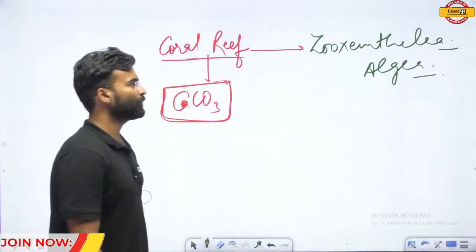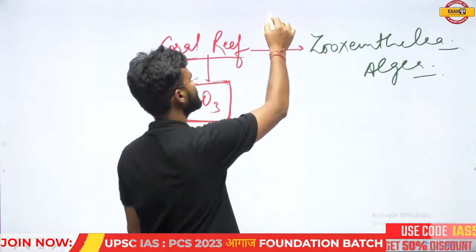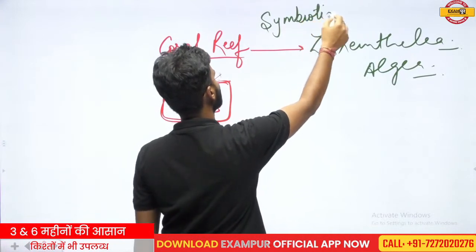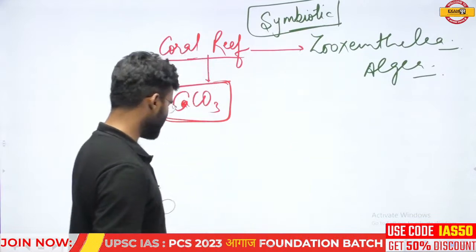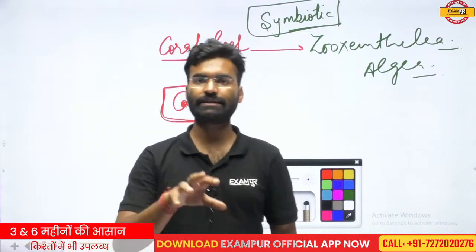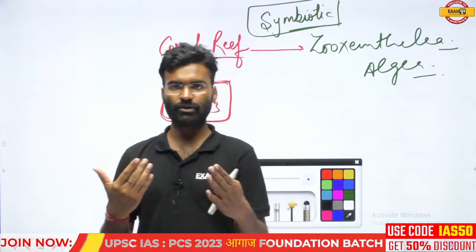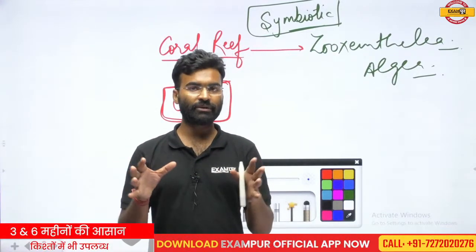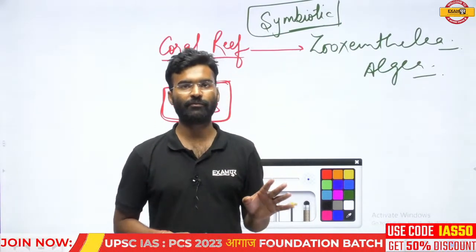Zooxanthellae is an algae, and this coral reef organism makes a symbiotic relation with this zooxanthellae. This symbiotic relation is a very sensitive relation. Symbiotic relation is part of community interaction, an example of community interaction. Community interaction means the communities of any ecosystem or environment which have a relation where both are dependent on each other and they cannot survive without each other.